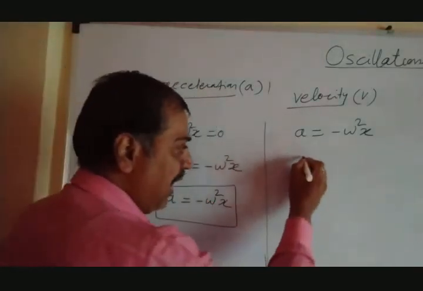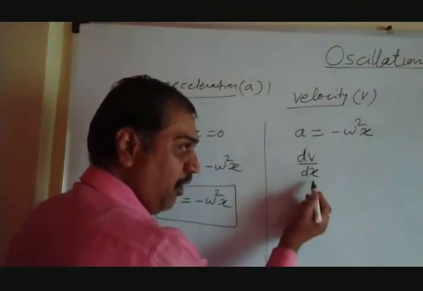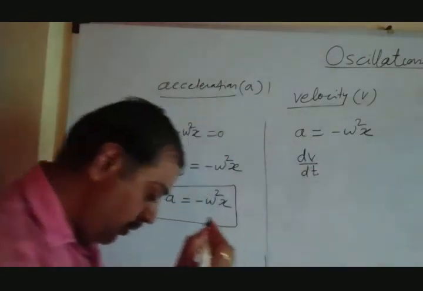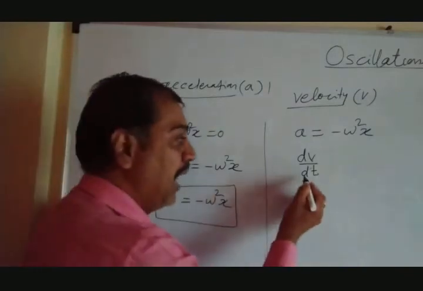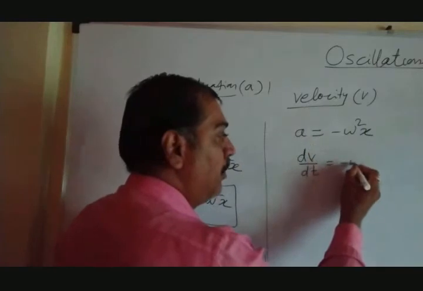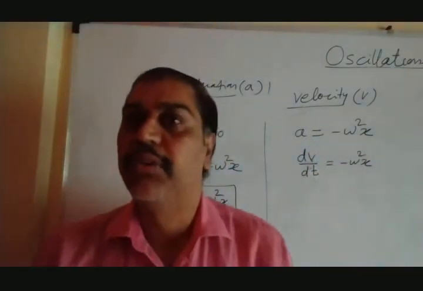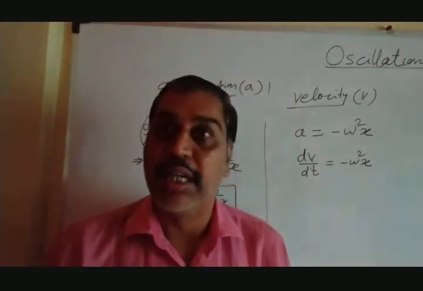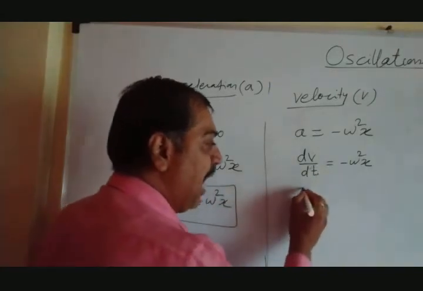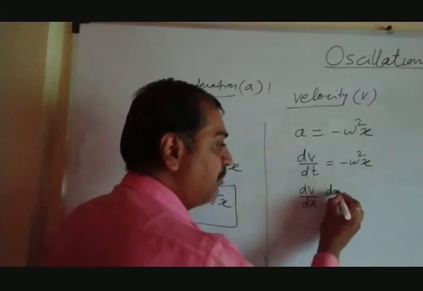So we can write this as dv by dt, rate of change of velocity with time, and acceleration is equal to minus omega square x. Is that clear? Now you might have used the chain formula in your mathematics. We can write this dv by dt as dv by dx into dx by dt.